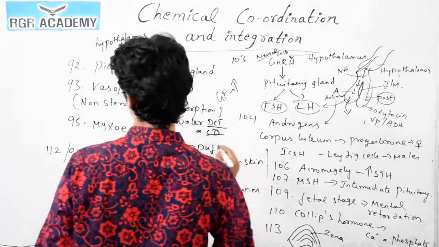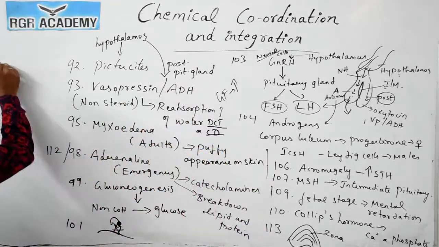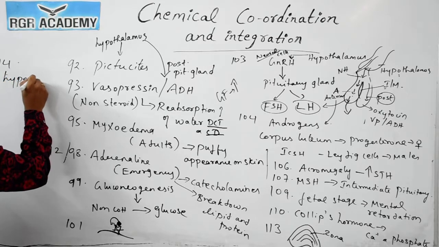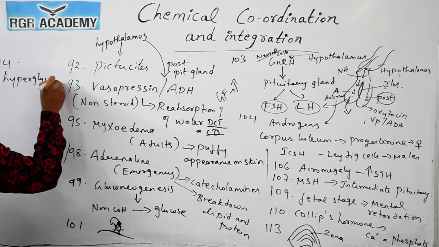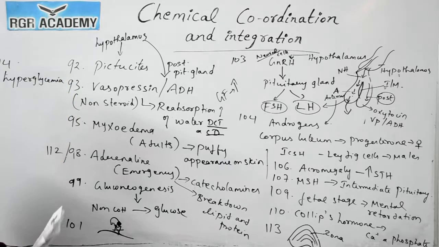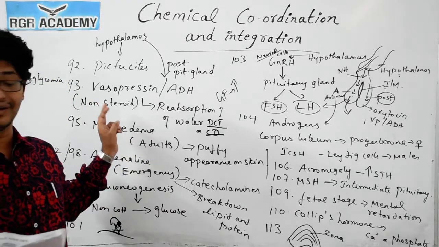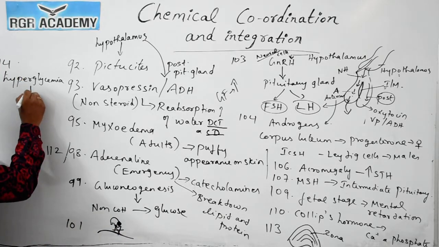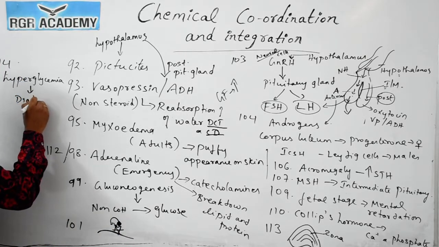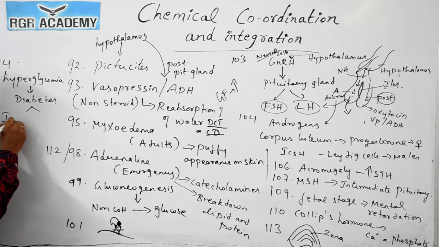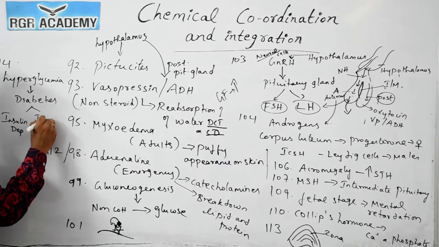Question number 114, which causes hyperglycemia. The glucose is not getting converted because insulin is not secreted by the beta cells. Then again we call it a diabetes condition. This we call diabetes, and this diabetes we again call insulin dependent diabetes, and we have insulin independent diabetes.